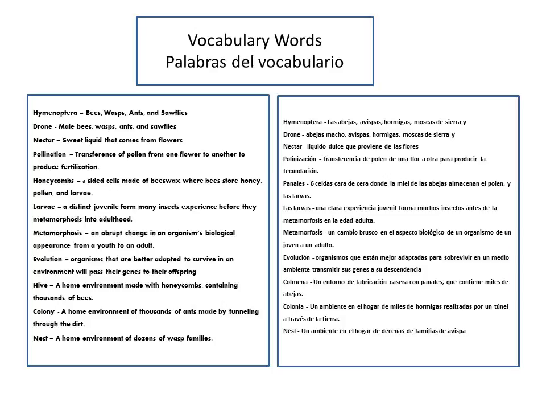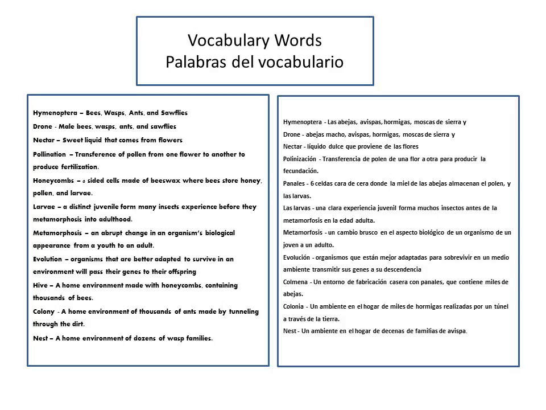Nectar is sweet liquid that comes from flowers. Pollination is a transference of pollen from one flower to another to produce fertilization. Honeycombs are six-sided cells made of beeswax where bees store honey, pollen, and larvae. Larvae is a distinct juvenile form many insects experience before they metamorphose into adulthood. Metamorphosis, an abrupt change in an organism's biological appearance from a youth to an adult.